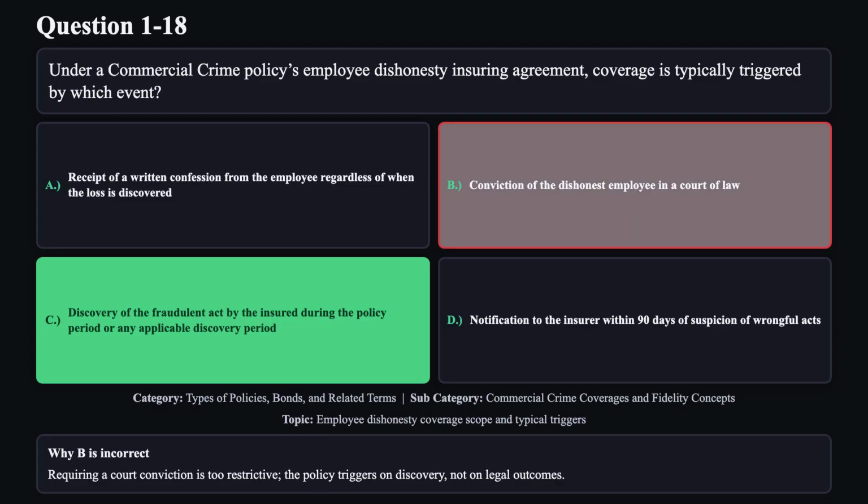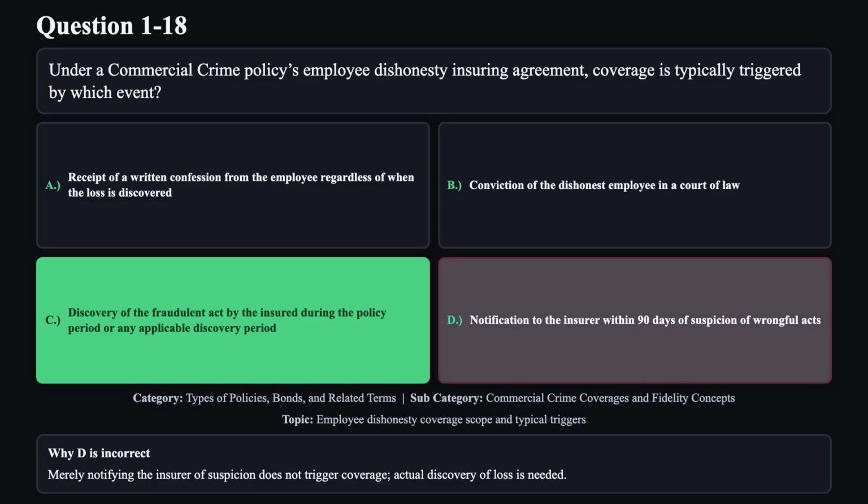Reason B is not correct. Requiring a court conviction is too restrictive. The policy triggers on discovery, not on legal outcomes. Reason D is not correct. Merely notifying the insurer of suspicion does not trigger coverage. Actual discovery of loss is needed.